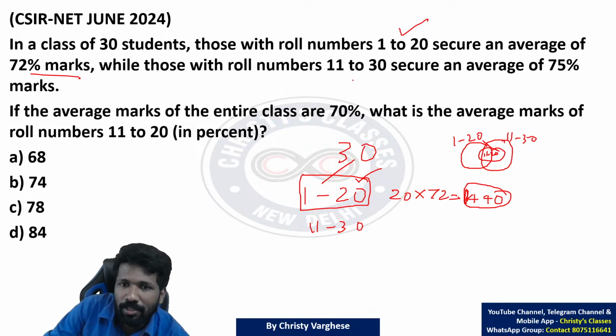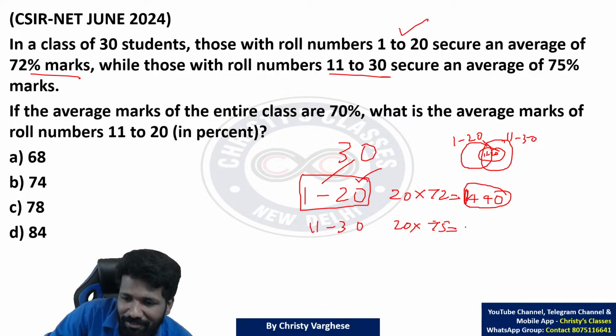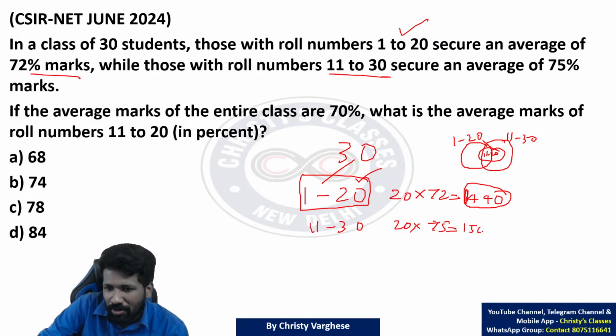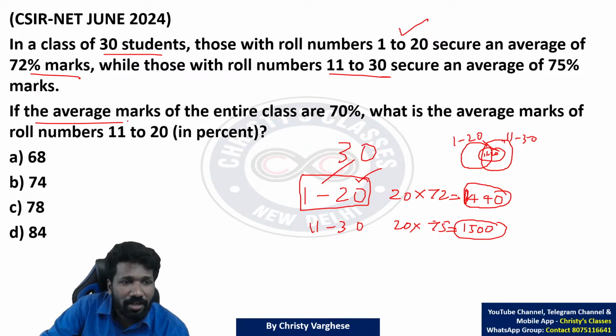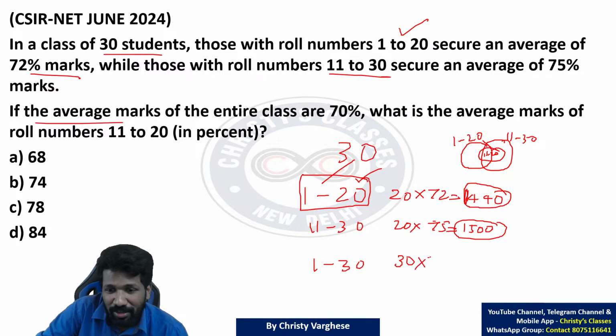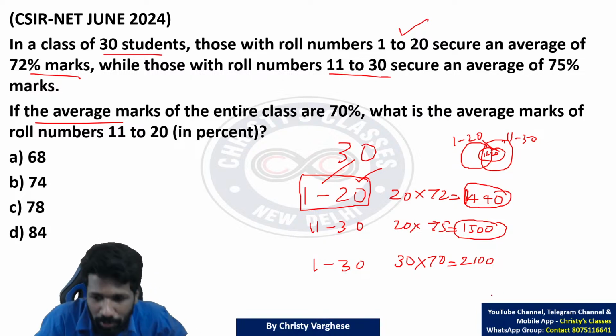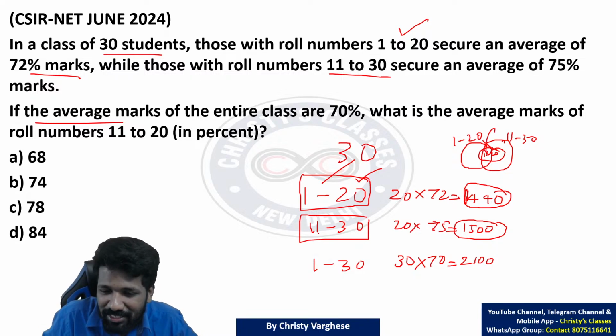Practically, if you think also, 11 to 30, how many people? 20 people itself. Their average is 75, means 20 into 75 will be the total marks, so 1500 is the total mark. Now in a class of 30 students, one more piece of information is given: the average marks of the entire class, 1 to 30, 30 students, is 70, so 30 into 70 is 2100, the value of that.